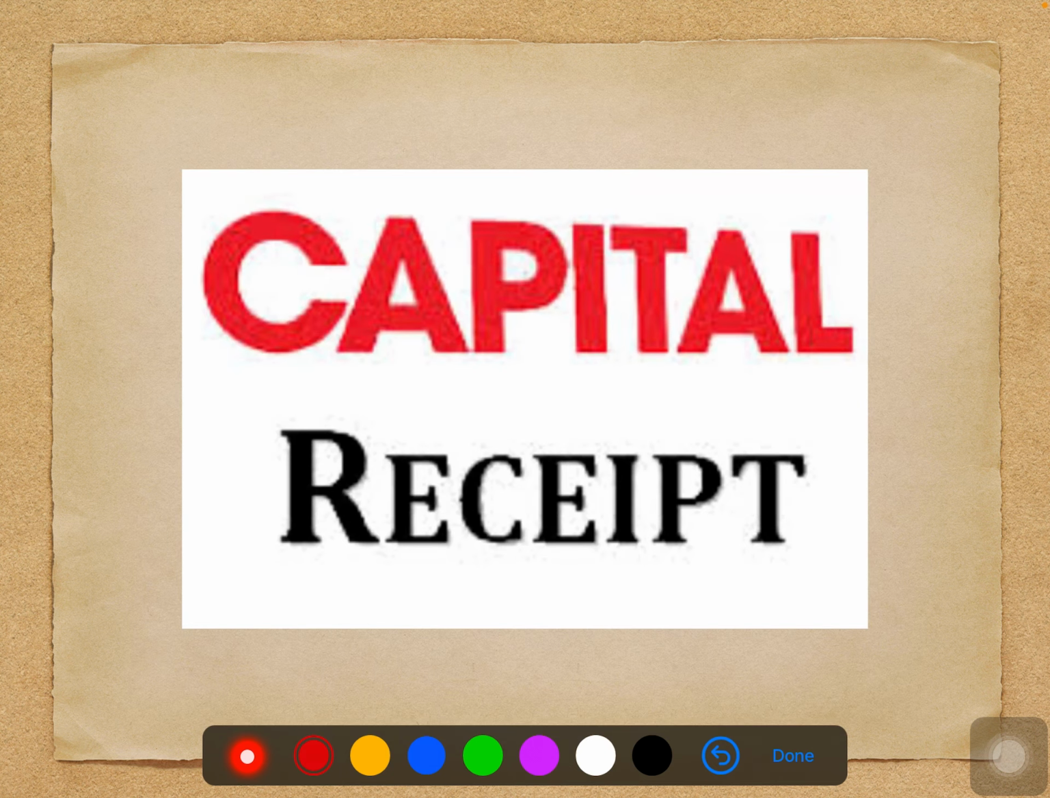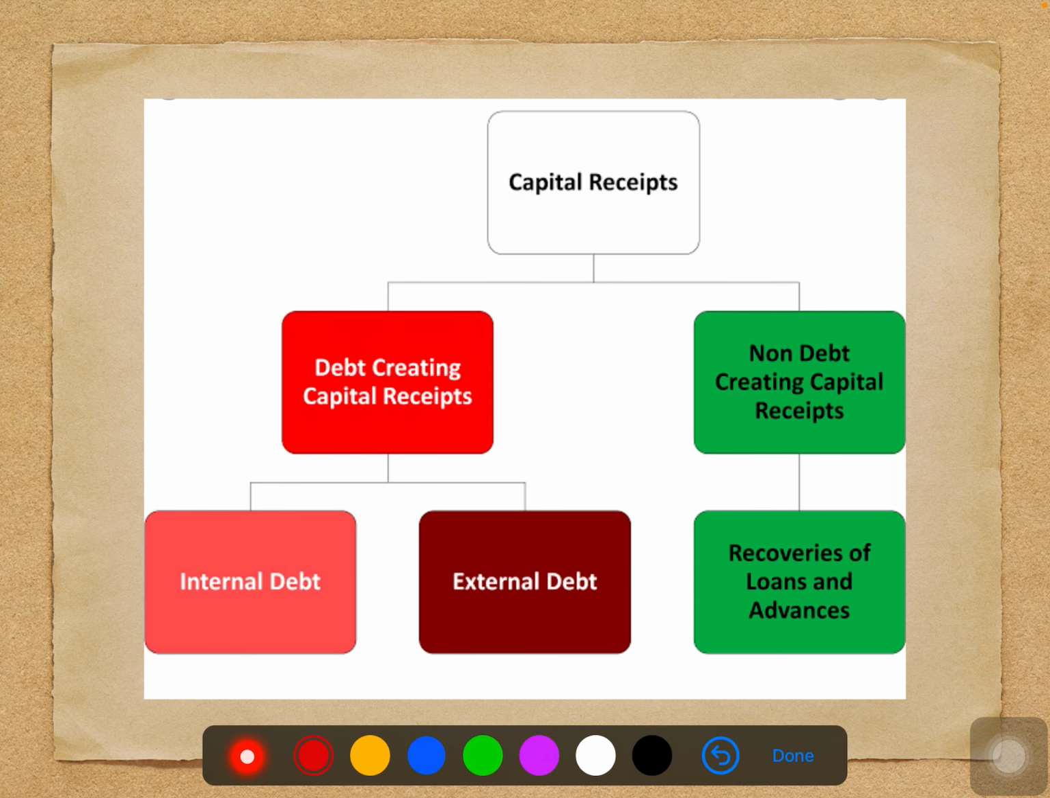After that, let's talk about another part of it, that is capital receipts. When it comes to capital receipts, it refers to those receipts which either create a liability or cause a reduction in the assets of the government. In this case, capital receipts are classified into two different ways. Debt creating capital receipts. When it comes to debt creating capital receipts, that means it's completely a loan. The loan you can borrow from internal and external sources.